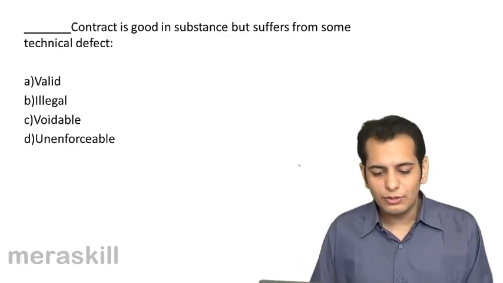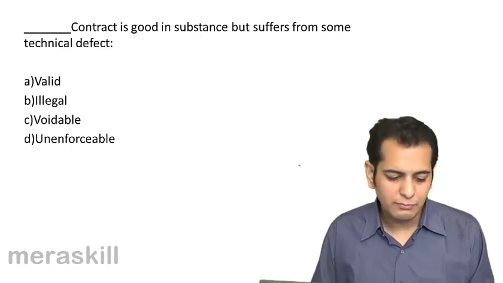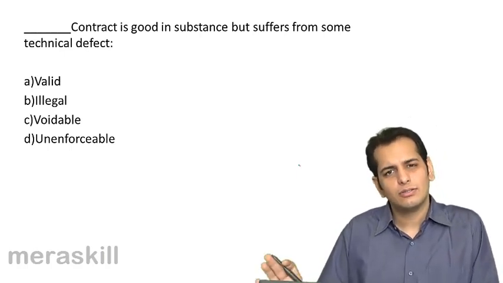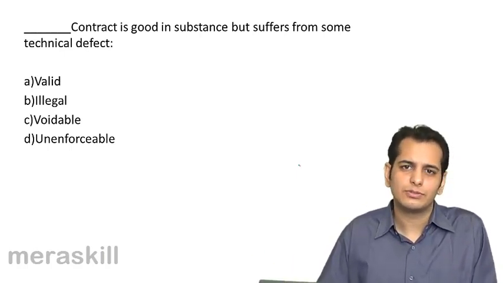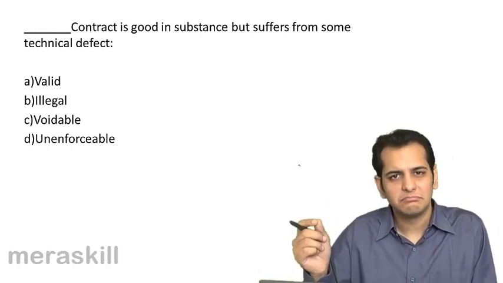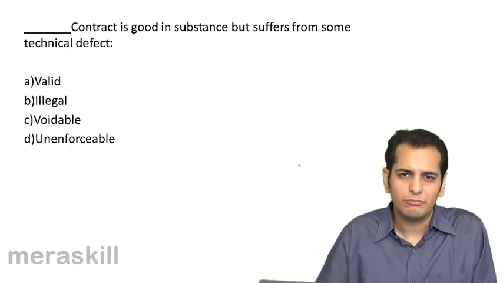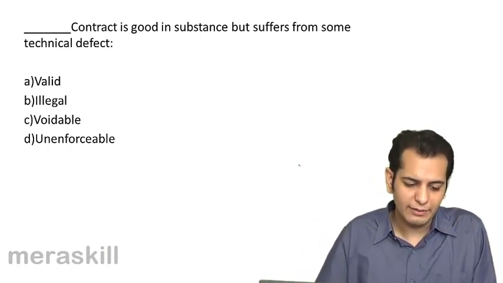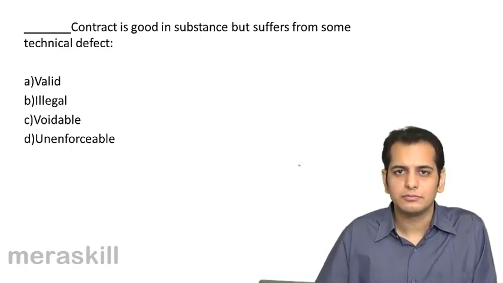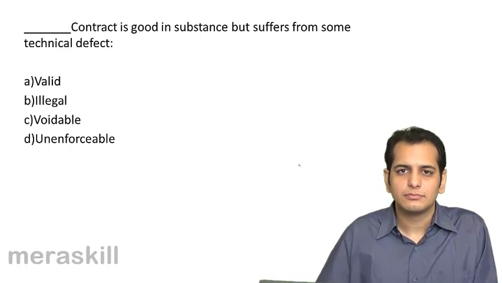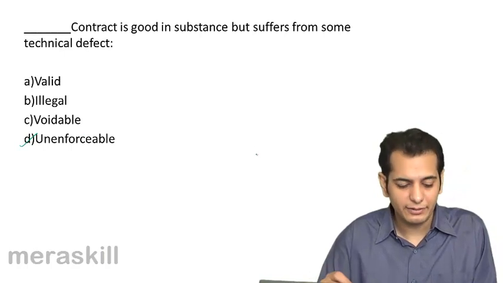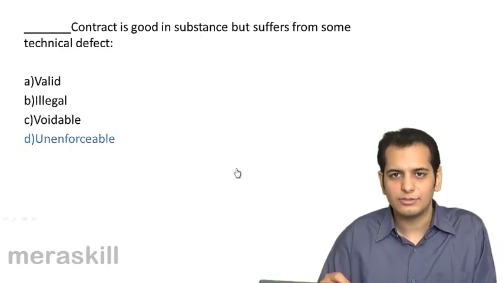Dash contract is good in substance but suffers from some technical defect. Which contract is good in a sense, good in substance? It's almost like a valid contract, but it has some technical defect, some typographical error. Which contract is that? Valid, illegal, voidable, or unenforceable? It is unenforceable. Let's check. That's the answer.